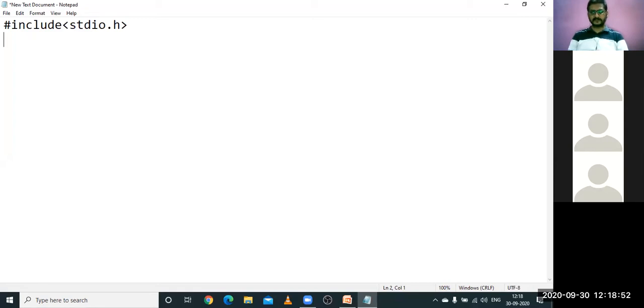If you don't write this line, what will happen? The C compiler will tell you that libraries are missing or the header file is missing. So what do you mean by this? Whenever you include stdio.h as part of the C language, it means that you are going to use the features of this header file in your program.